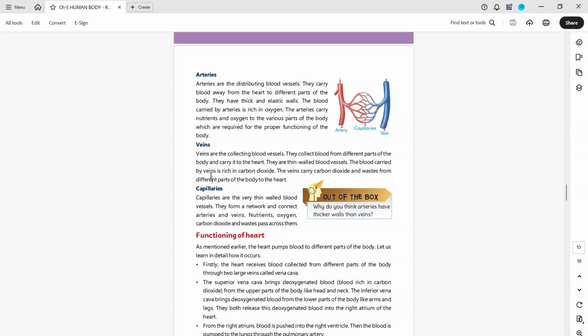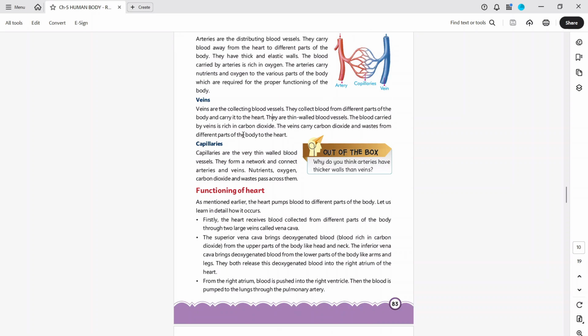So when blood comes from the heart, it is oxygenated blood. Veins are the collecting blood vessels. They collect blood from different parts of the body and carry it to the heart. They are thin-walled blood vessels. The blood carried by veins is rich in carbon dioxide. The veins carry carbon dioxide and waste from different parts of the body to the heart. So veins are collecting pipes. When blood goes towards the heart, it is not oxygenated. It is deoxygenated blood and has more carbon dioxide inside. Then it is transferred to the heart.